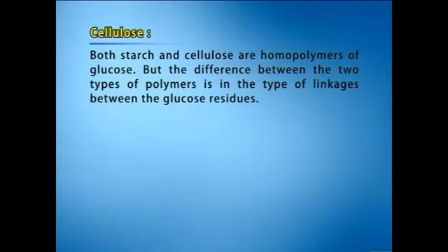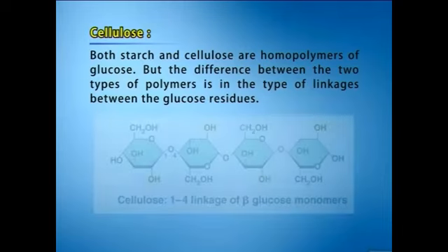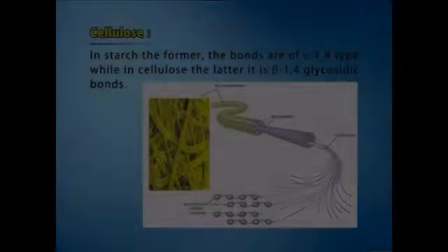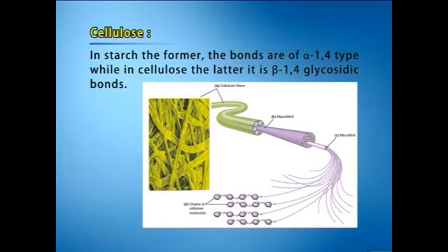homopolysaccharide, cellulose. Both starch and cellulose are homopolymers of glucose, but the difference between the two types of polymers is in the type of linkages between the glucose residues. In starch, the bonds are of alpha-1,4 type, while in the latter it is of beta-1,4 glycosidic bonds.